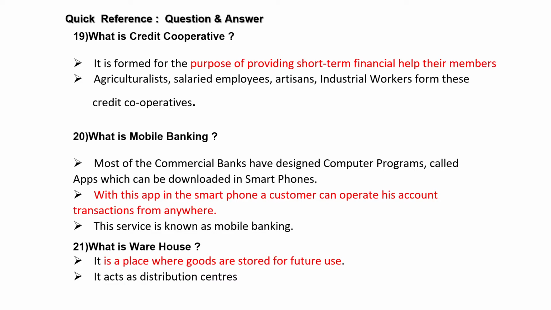Mobile banking. Every commercial bank has designed its app which can be downloaded on smartphones. With this bank's app on the smartphone, a customer can operate his account transactions from anywhere. So this is known as mobile banking. What is a warehouse? It is a place where goods are stored for future use. It acts as a distribution center.